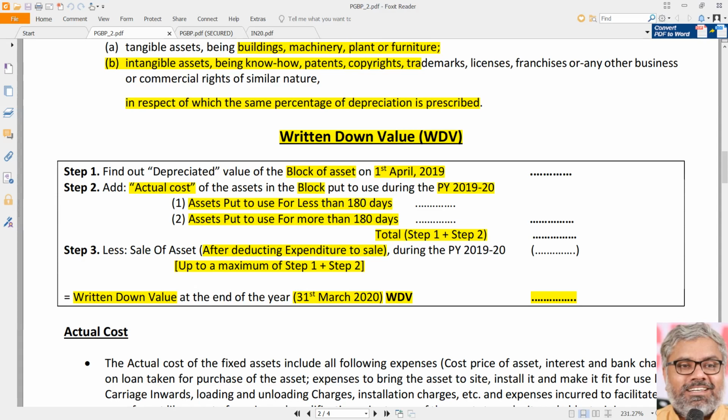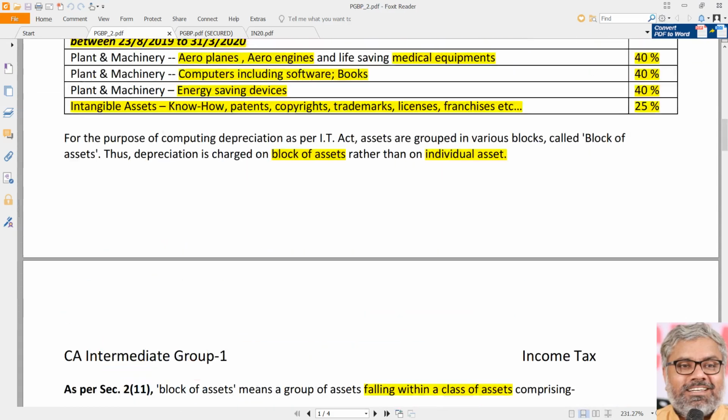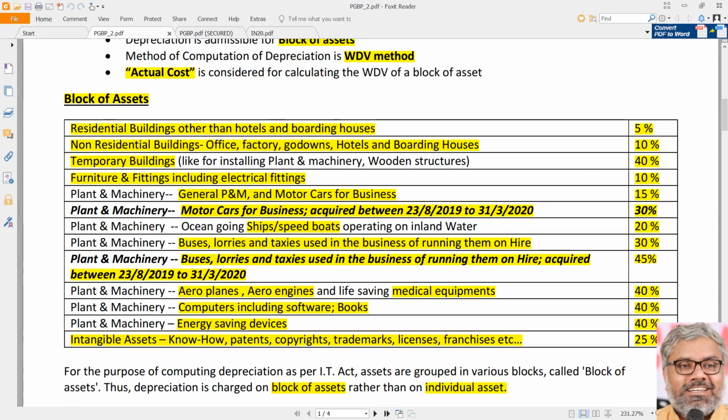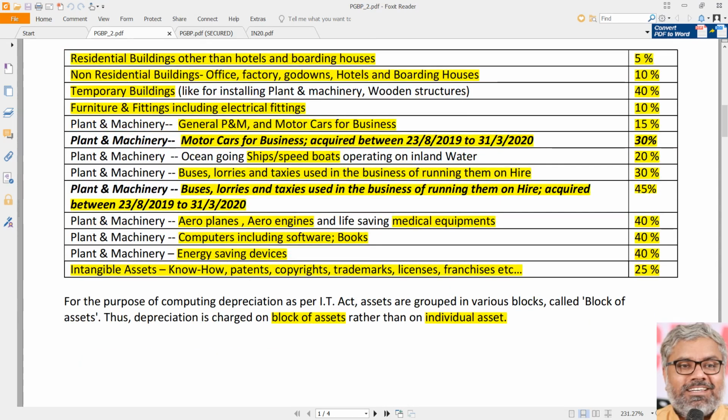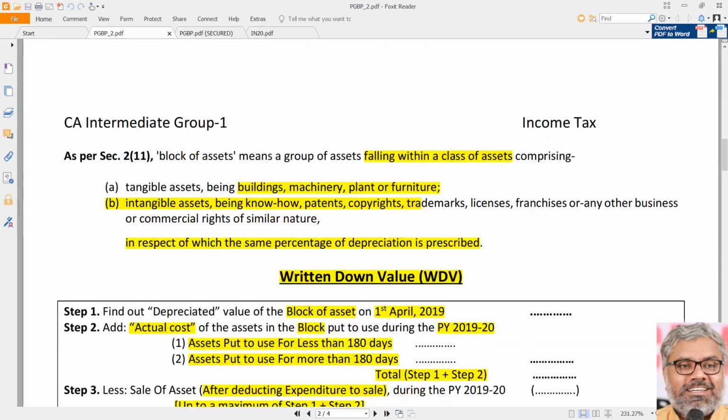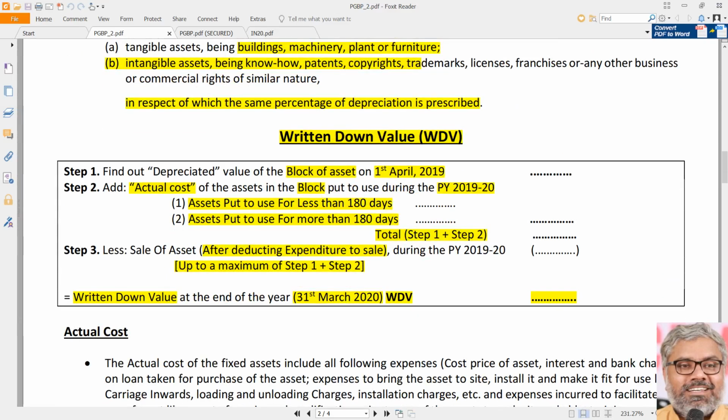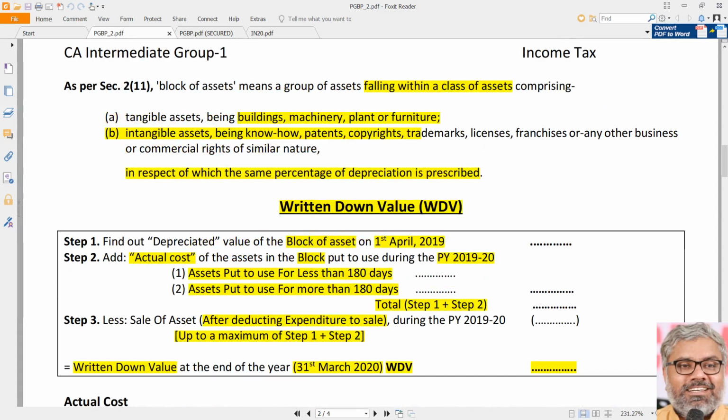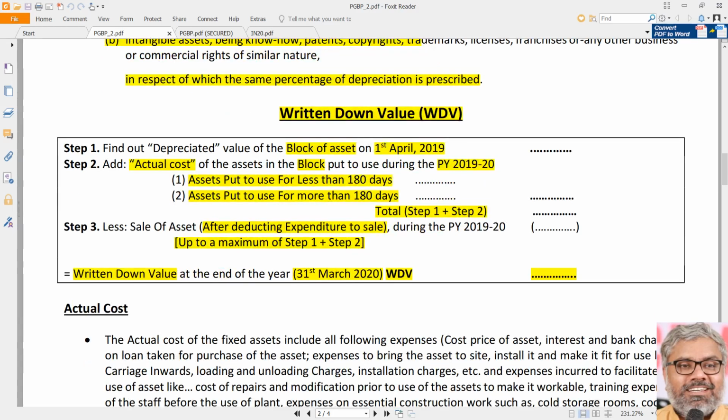Then what we get is the depreciable amount at the end of the year, and on that depreciable amount, the rates of depreciation as prescribed in the Act have to be applied for the purpose of computation of depreciation. Whatever we calculated has to be reduced from the depreciable amount so that we get the depreciated value at the end of the year, which will become the depreciated value at the beginning of next year, and this story continues year after year. That is the way of computing depreciation under section 32 of the Income Tax Act.